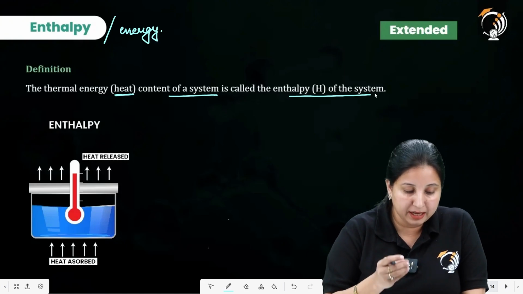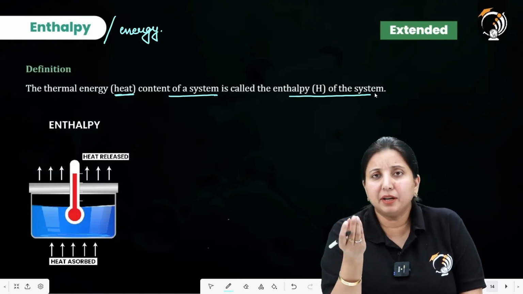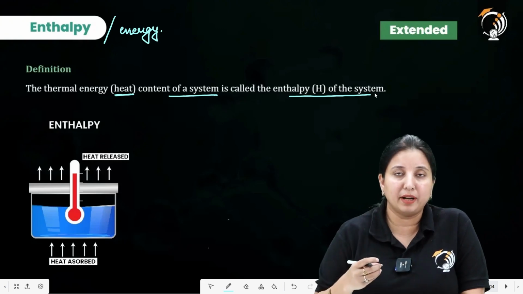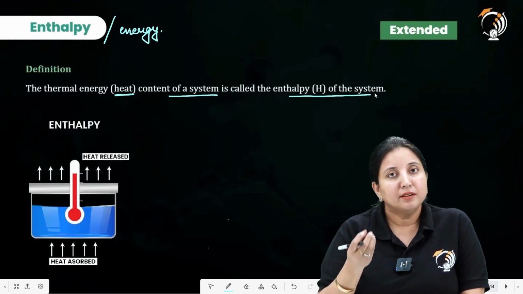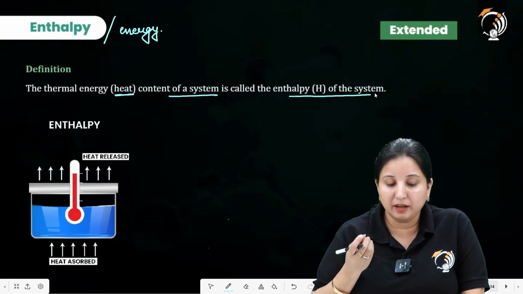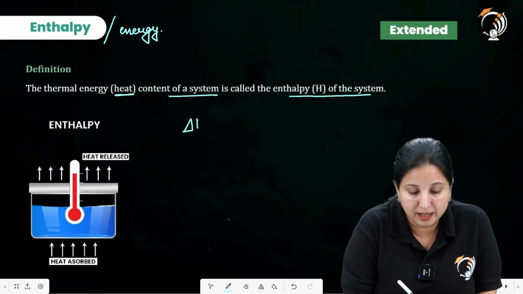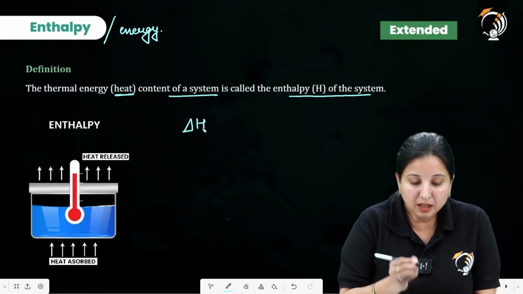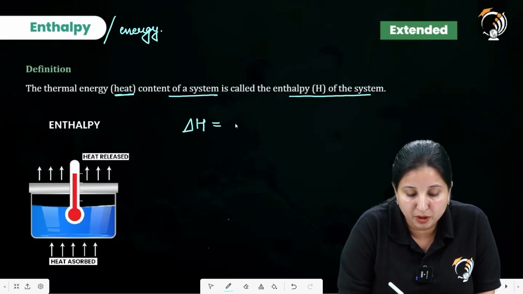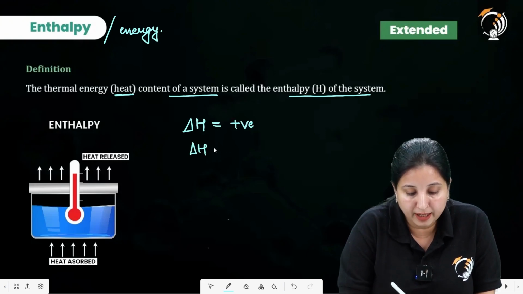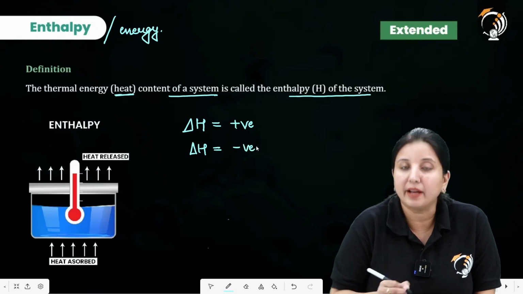Whenever we are talking about heat exchange, like heat is absorbed or heat is liberated, that is released, we use the word enthalpy. This enthalpy change we denote by delta, that is delta H. Now this delta H is going to be positive or negative.